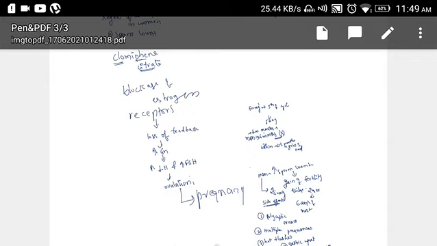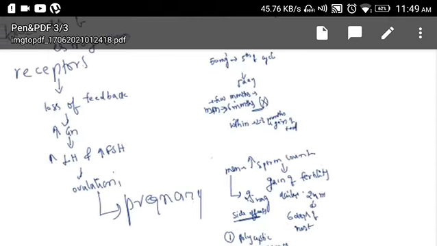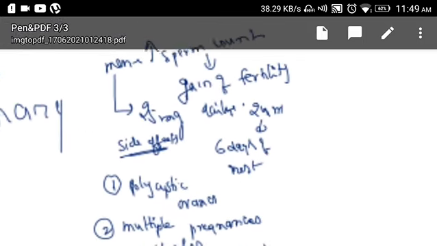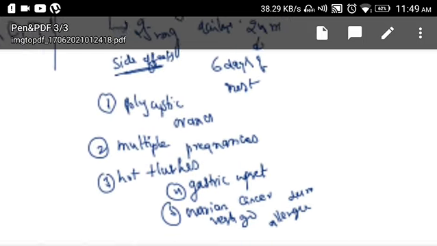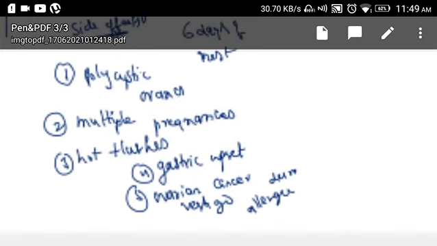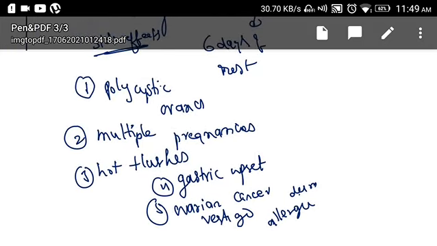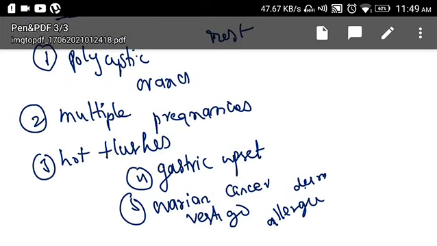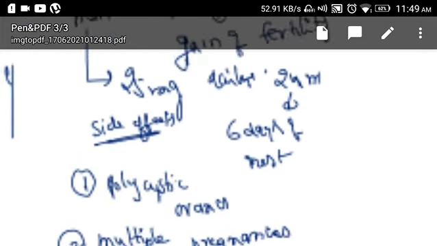In men there is increased spermatogenesis, that results in increased sperm count, and this is how the action in men is done. And side effects, as I told you: polycystic ovaries, multiple pregnancies, hot flushes, gastric upset, ovarian cancer, vertigo, allergic dermatitis. These are the important side effects.